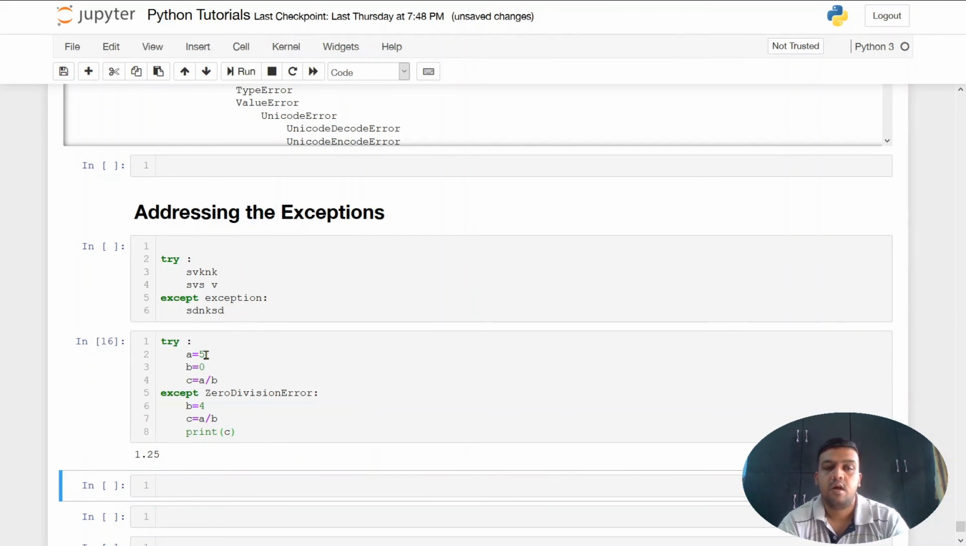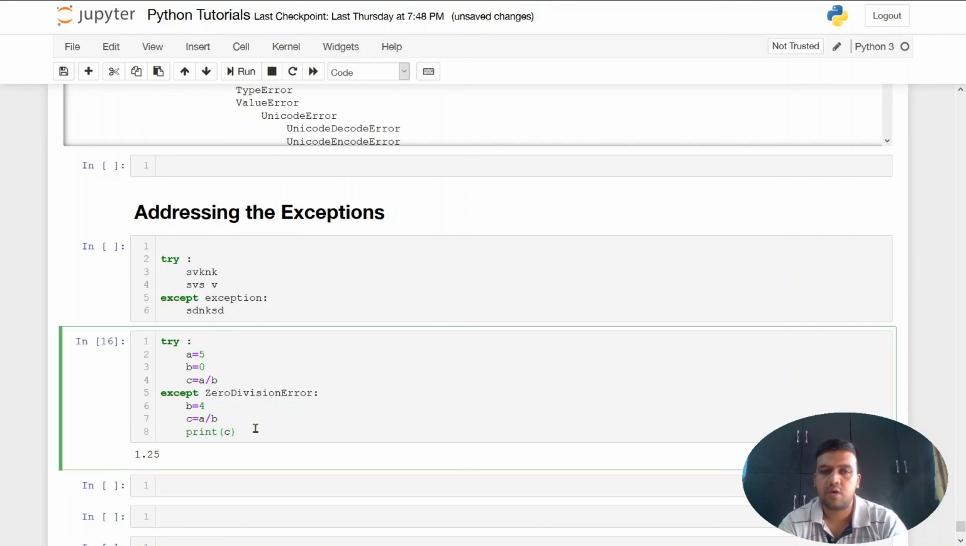Now here I have caught the zero division error, and I have used the exception handling code that I mentioned. So here I've converted b from 0 to 4, and if I perform this operation, which is 5 divided by 4, then I will get 1.25 because it is a floating point operation. So that's how you can catch a specific error. You can also catch multiple errors by mentioning multiple except statements.